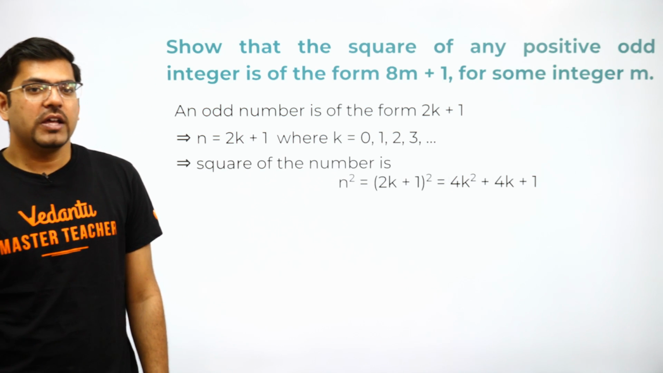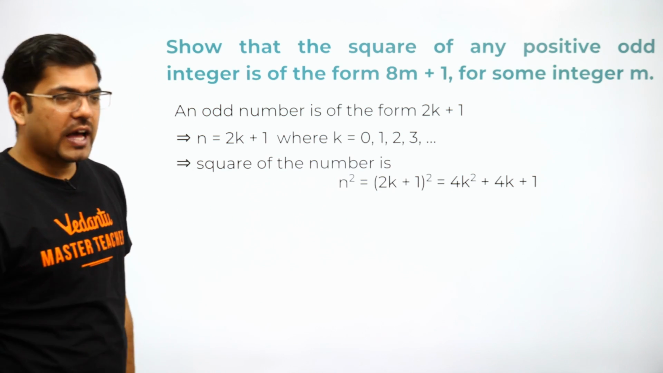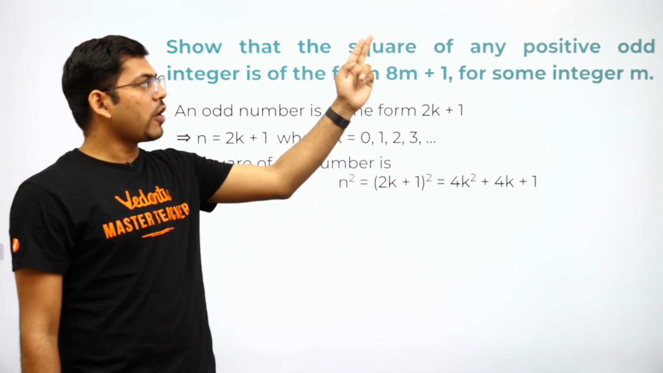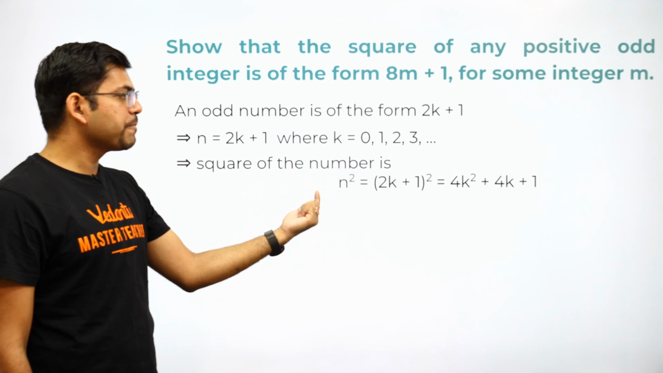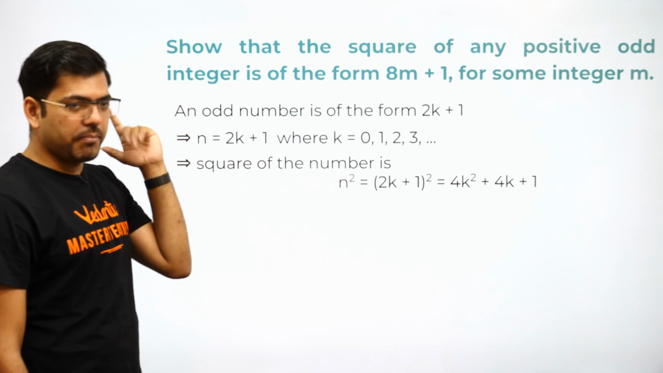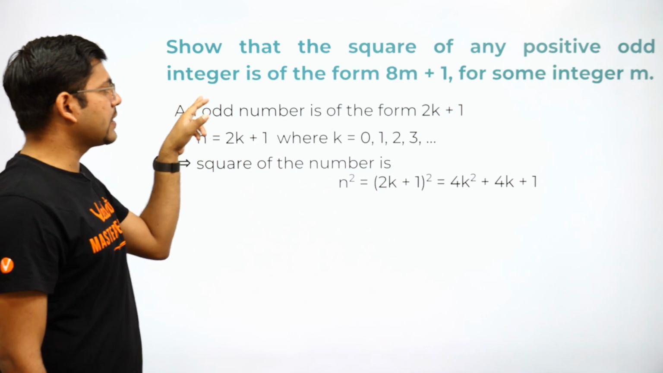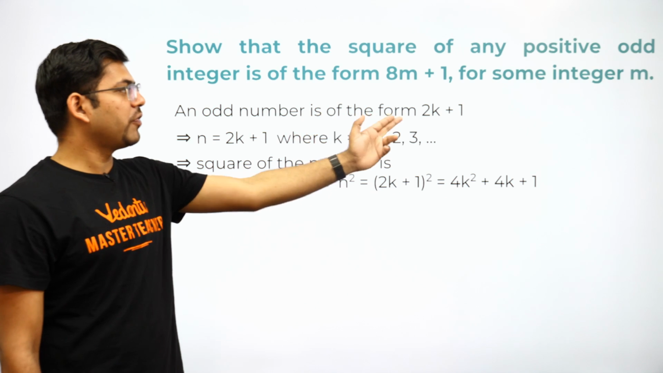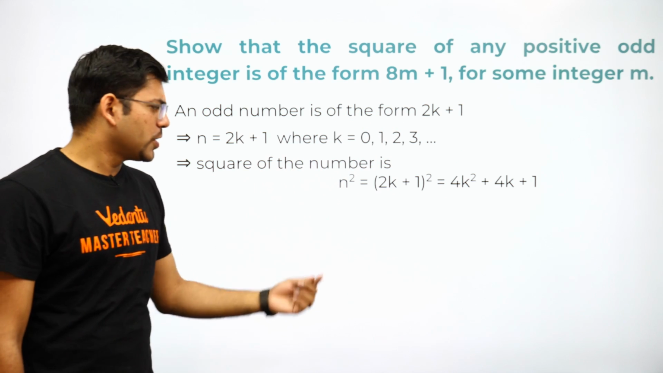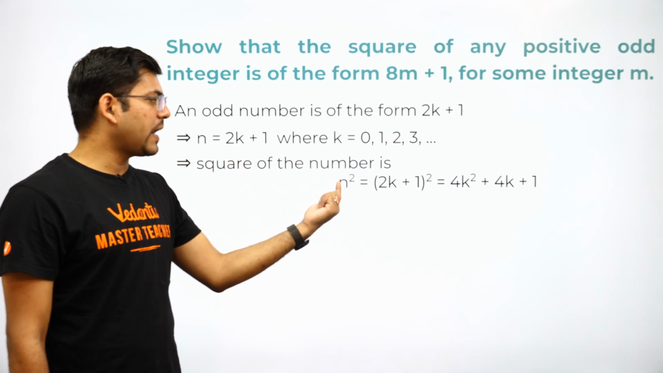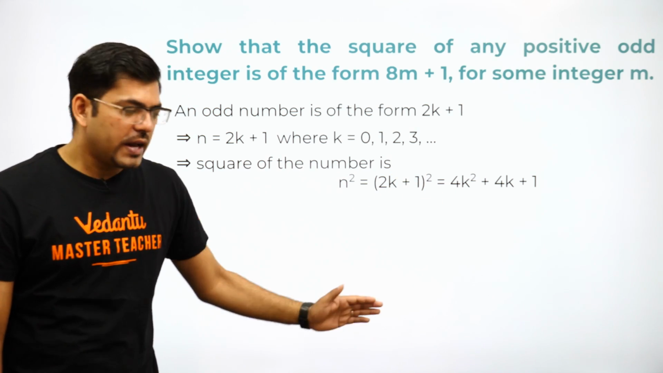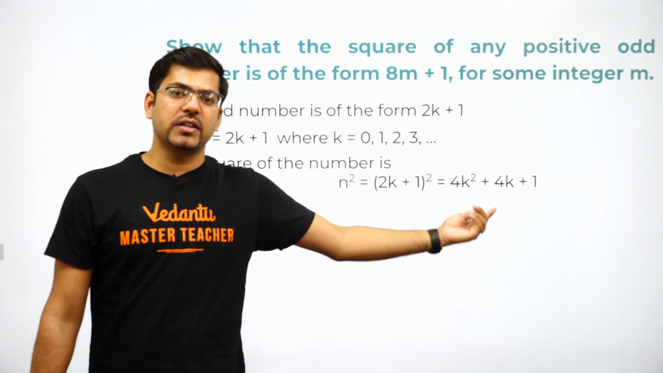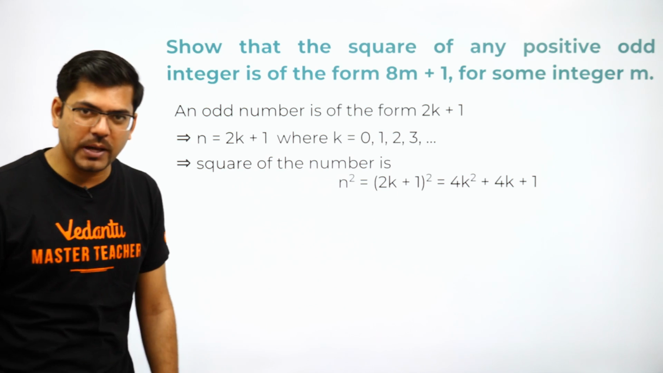The next step would be the square of this number, because we are being asked to show that the square of any positive odd number. So we have assumed the number as n. You need to write it down. Sorry, I have missed that step. You need to write it down. Let the number be n, and it is of the form 2k plus 1. So the number is n, 2k plus 1. I have squared this number and it is equal to 2k plus 1 whole squared. Now when I have squared this, I have opened the square, that is 4k squared plus 4k plus 1.